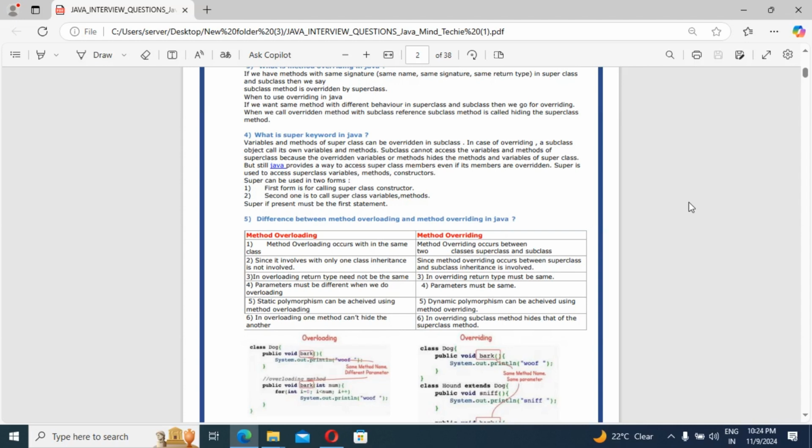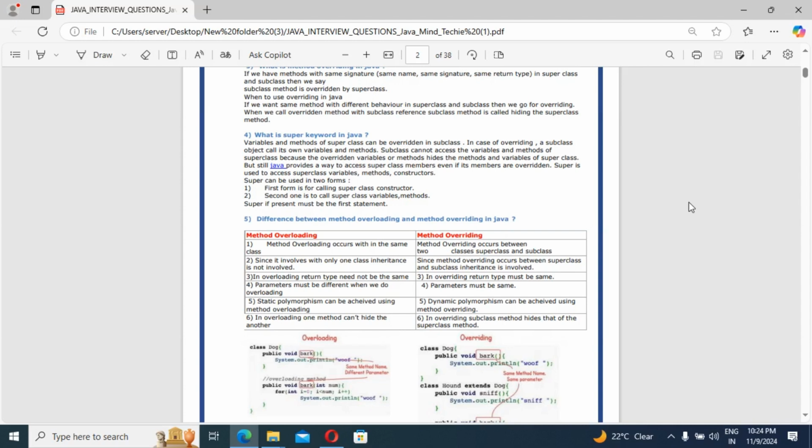Guys, next difference: static polymorphism can be achieved using method overloading. One more question may be asked: what do you mean by static polymorphism? Static binding, right? This is the name for method overloading. In the same way, the fifth difference: method overriding gives dynamic polymorphism, meaning runtime binding.